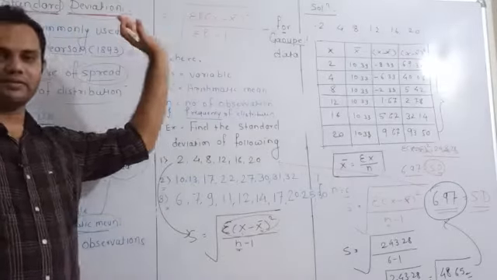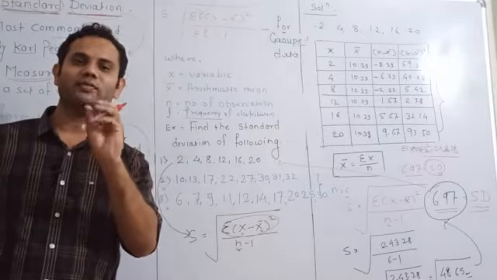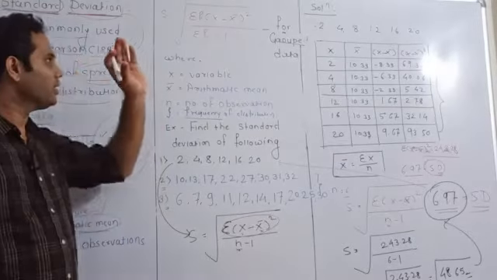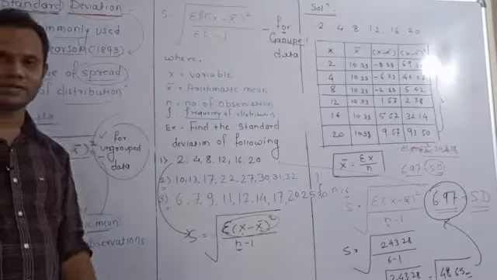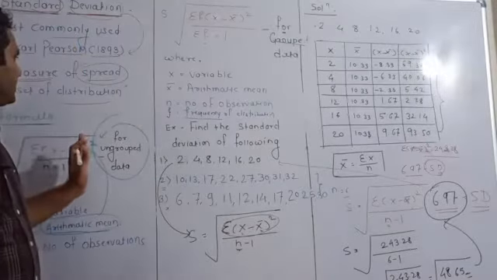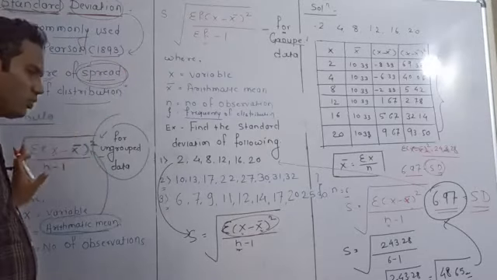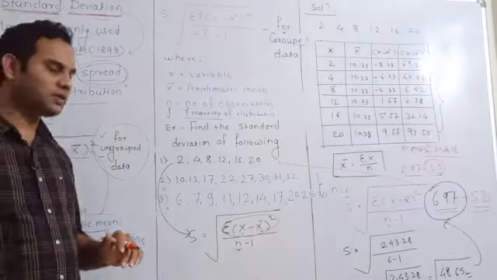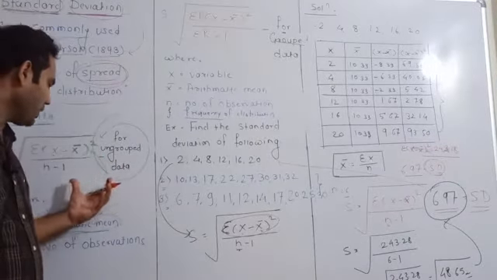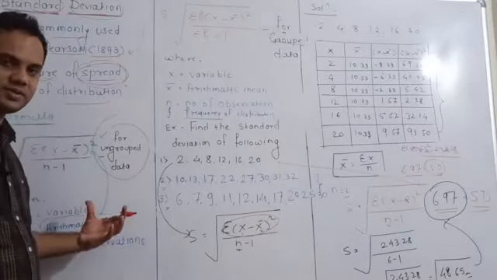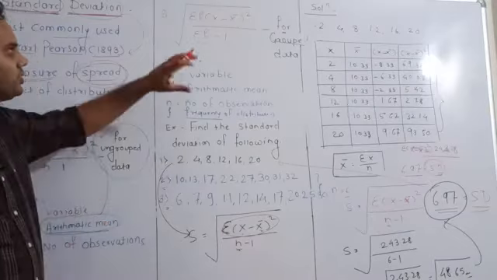Standard deviation denotes how your data is spread from your central value. It was first described by Karl Pearson in 1893. The formula is square root of summation of x minus x bar bracket square upon n minus 1. It is for ungrouped data, where x is your variable, x bar is your arithmetic mean, and n is the number of observations.